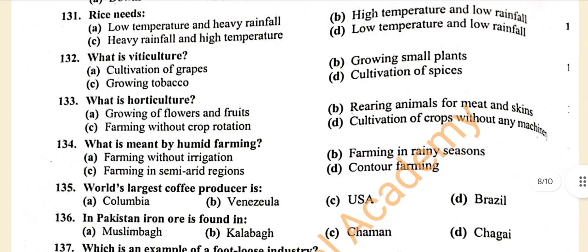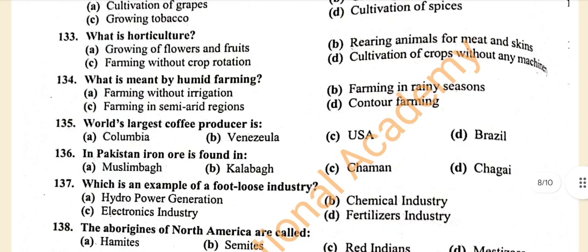Question number 134. What is meant by humid farming? A. Farming without irrigation. B. Farming in rainy season. C. Farming in semi-arid regions. D. Contour farming. And the correct answer is B. Farming in rainy season.